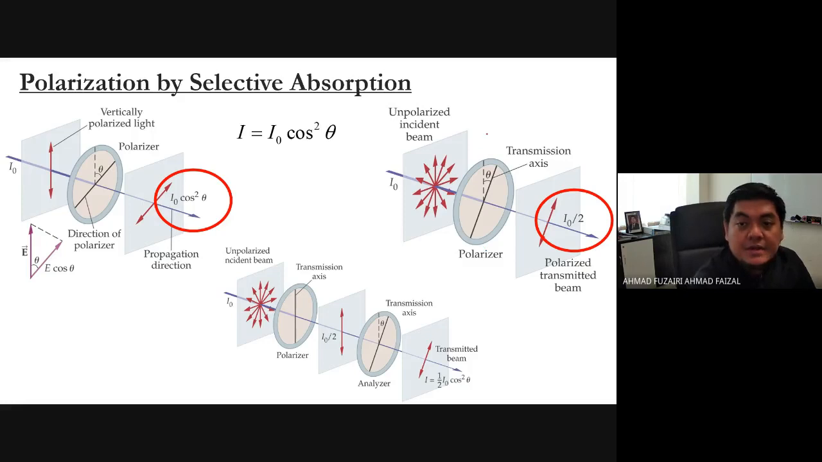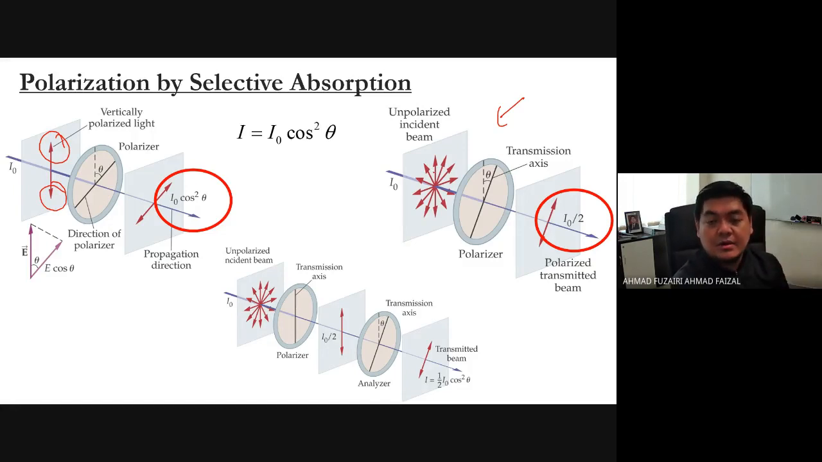Now look at the second figure. What happens if unpolarized light goes through a polarizer? Look at the symbol. This is unpolarized light, because the electric field is in every direction. If the electric field is like this, only up and down, this is called polarized light. If we look at all directions, every direction, that is what we call unpolarized light. Simple. When the unpolarized light goes through a polarizer,